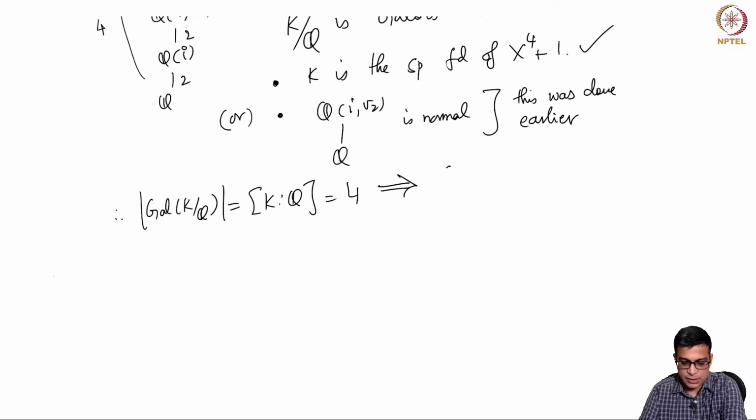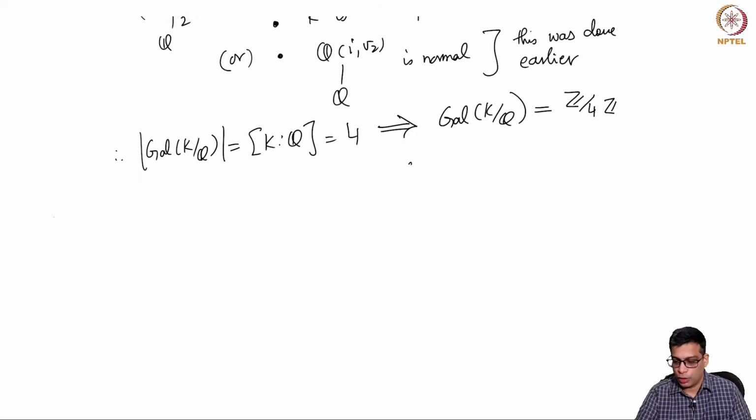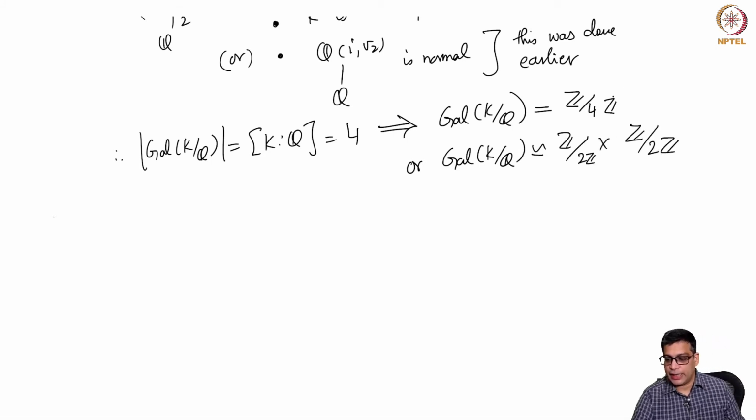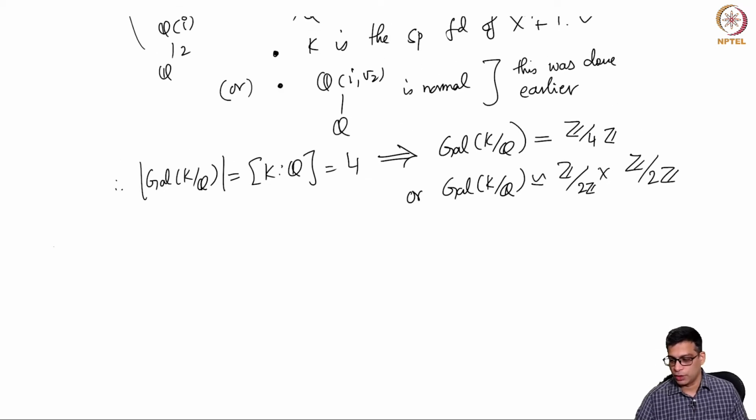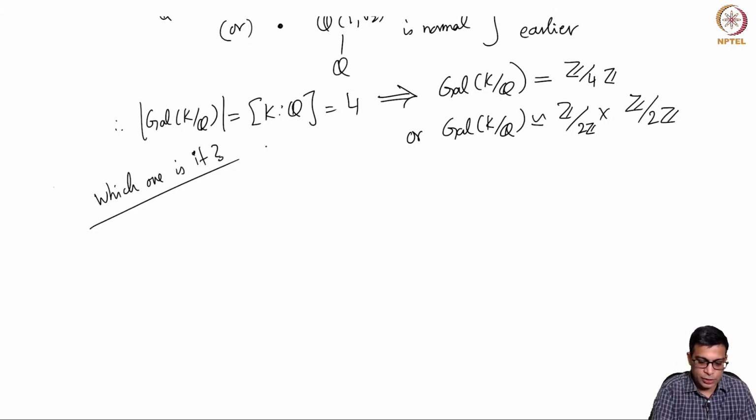So now let us determine the Galois group. There are only 2 groups up to isomorphism of order 4. Either it is cyclic, then it's Z mod 4Z, or it's the Klein 4 group, Z mod 2Z cross Z mod 2Z, in which case it is not cyclic. But which one is this? And here is where we are going to use the main theorem.